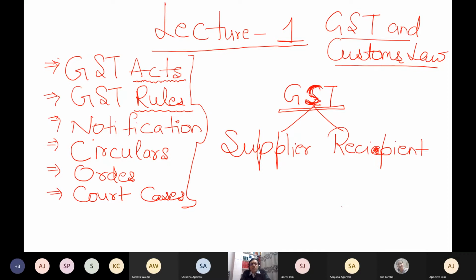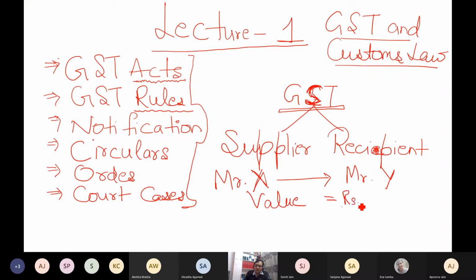In GST, we normally don't use the word sell. In the earlier indirect tax regime, we were using the word selling. Now we are using the word supplying. So sale is nothing but supply. Someone will be supplying something and someone will receive something. So supplier Mr. X supplies goods to me, Mr. Y, and the value of this good is, for example, rupees 1 lakh.